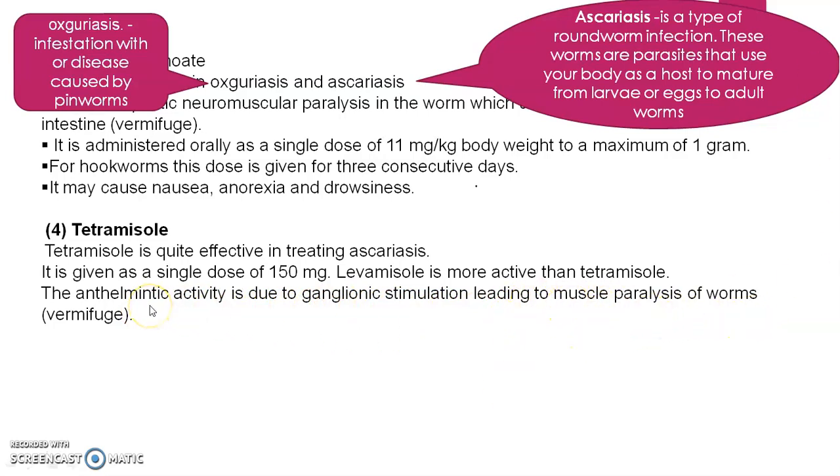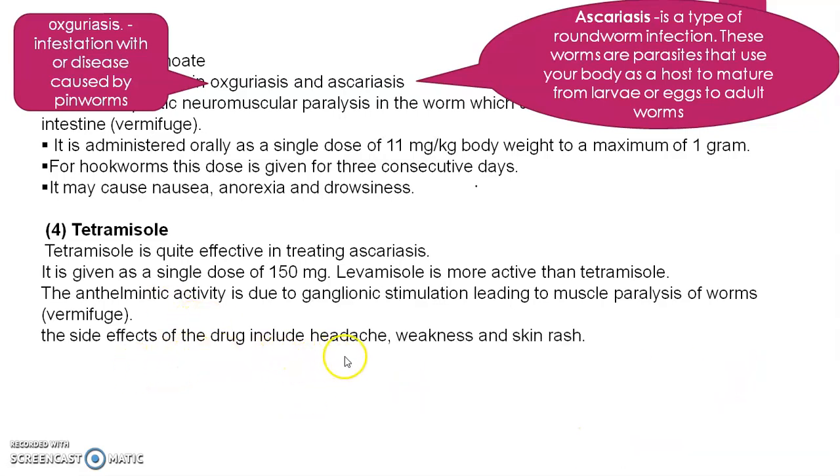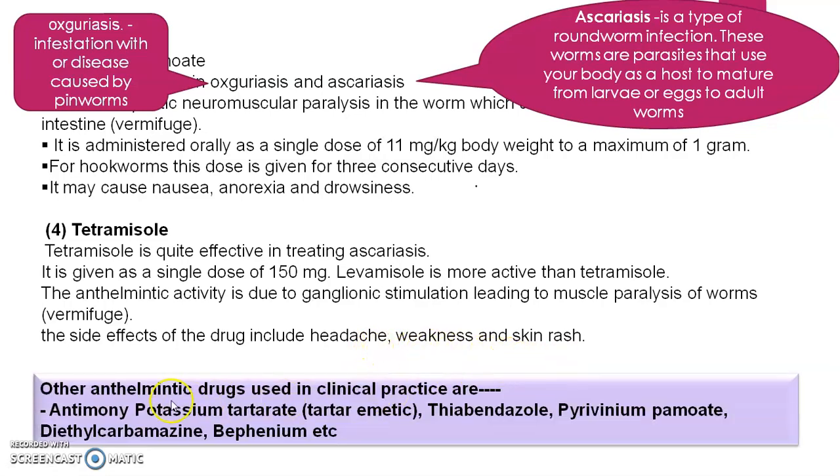That is, it also works with a vermifuge action. Through ganglionic stimulation, the worm is ultimately paralyzed. The side effects of the drug are headache, weakness and skin rash.